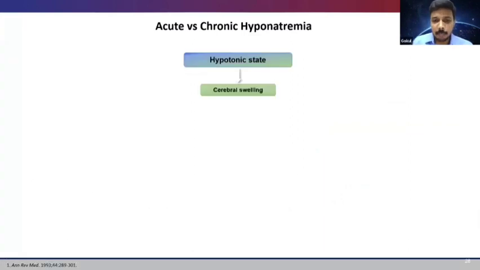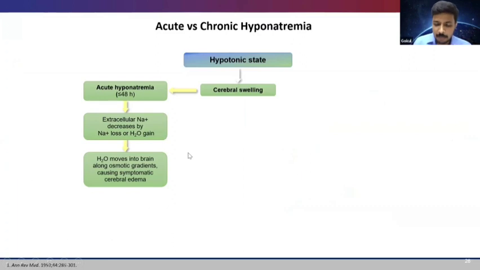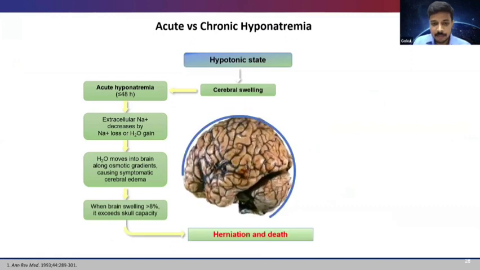And what happens in hypotonic state? There is cerebral swelling in acute hyponatremia. And when it happens in less than 48 hours, there is no time for the brain for adaptation. So the extracellular sodium decreases by either sodium loss or water gain. When there is a lot of excess water, this water moves into the brain along the osmotic gradient and it causes symptomatic cerebral edema. When the brain swelling exceeds more than 8%, it exceeds the skull's capacity and it causes herniation of the brain and death. So this is what happens in acute hyponatremia.